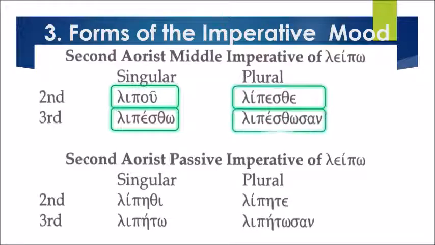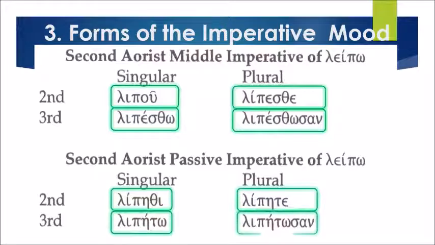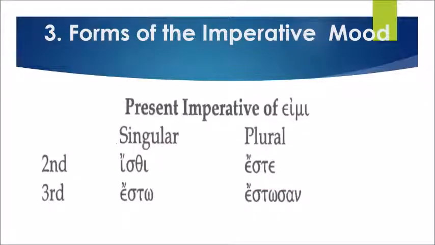Very good. And finally, the second aorist passive imperative of leipo. The second person singular is lipEthi. Third person, lipEto. Plural, second person, lipEte. And third person plural, lipEtosan. Let's read all together. Begin. LipEthi, lipEto, lipEte, lipEtosan. Very good. Let's proceed to the present imperative mood of eimi.